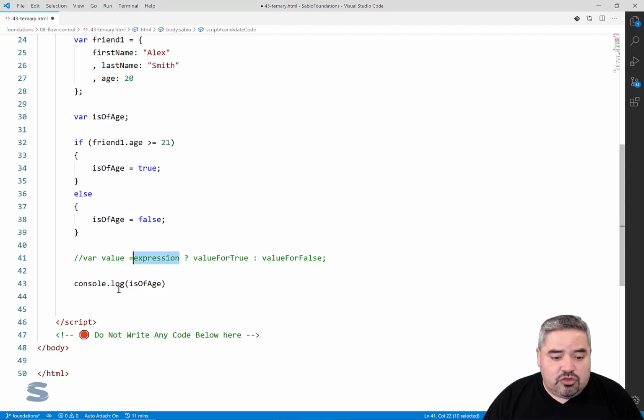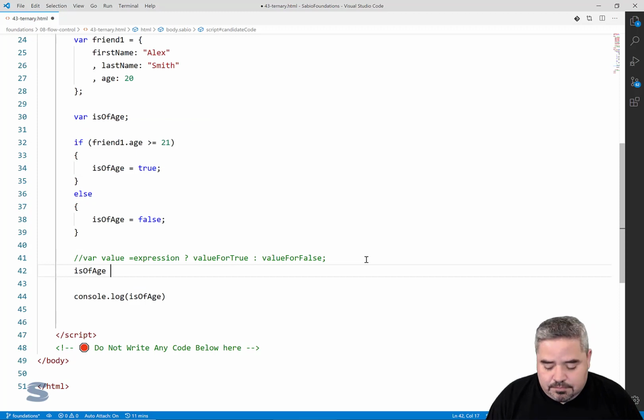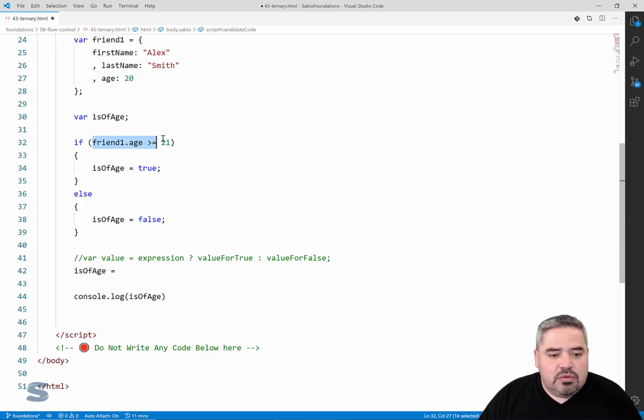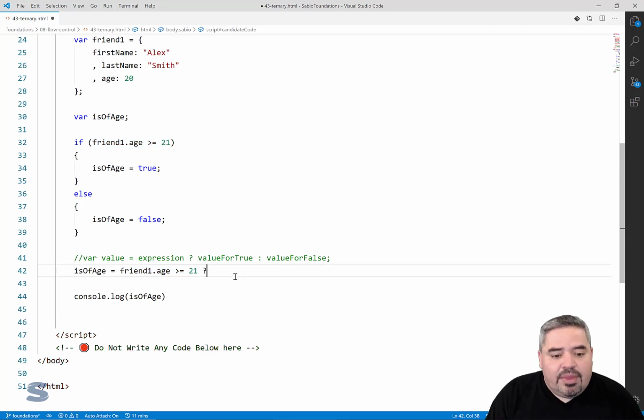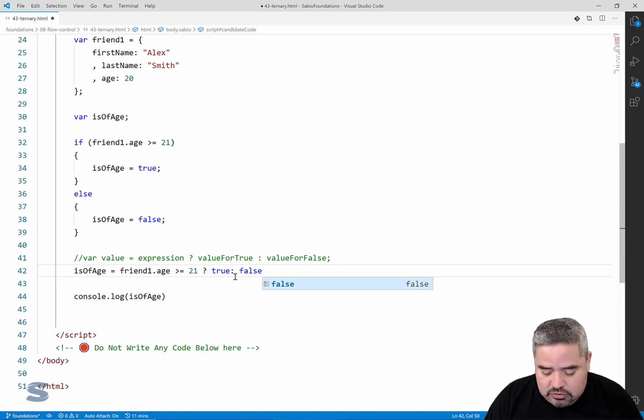If this expression is true, we're going to use this value. If this expression yields false, we're going to use this value. And so in this exact scenario, what I would write is of age is equal to, so now I have to grab my expression that I want to evaluate, that I want to do logic off of, right? So does this expression here yield true or false? If it is true, I want to say true. If it's false, I'm going to say false.